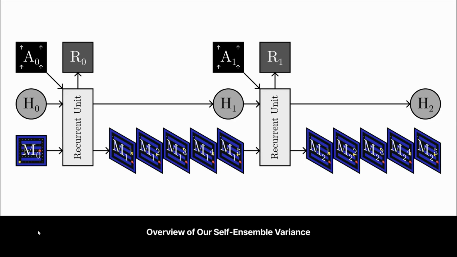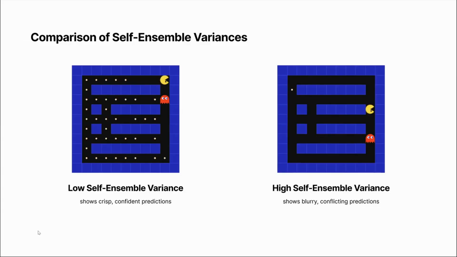To address this, we developed two variance-aware policy learning methods. By running multiple self-ensemble inferences at each state and computing the sample variance, we can measure how uncertain the world model is about a specific transition. We use the computed variance to control the training process of the PPO agent so that it's more robust to the world model's errors. This slide illustrates an example of two state transitions with differing variance.